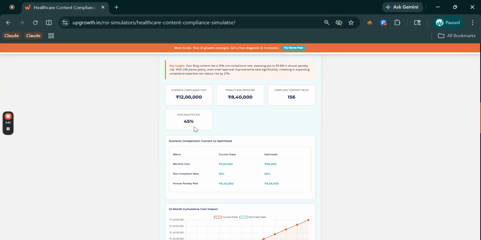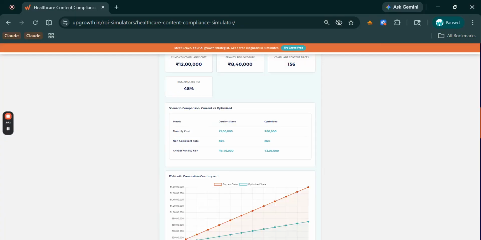Then the 45% risk-adjusted ratio. That's your actual content ROI when you factor in the compliance cost and penalty exposure. This is not the vanity ROI your content dashboard shows. It's the real number. Now the table. This is the most useful part of the entire simulator.